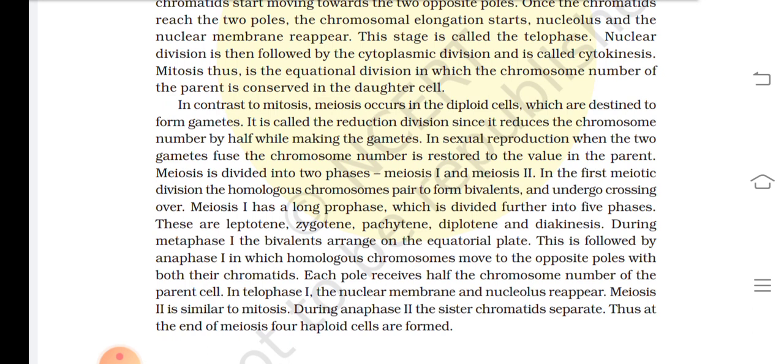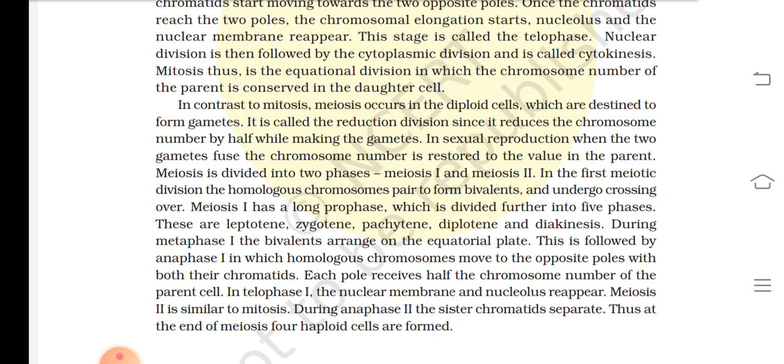Nuclear division is then followed by cytoplasmic division, called cytokinesis. Mitosis thus is the equational division in which the chromosome number of the parent is conserved in the daughter cell. In contrast to mitosis, meiosis occurs in the diploid cells which are destined to form gametes. It is called the reduction division since it reduces the chromosome number by half while making the gamete. In sexual reproduction, when the two gametes fuse, the chromosome number is restored to the value in the parent.